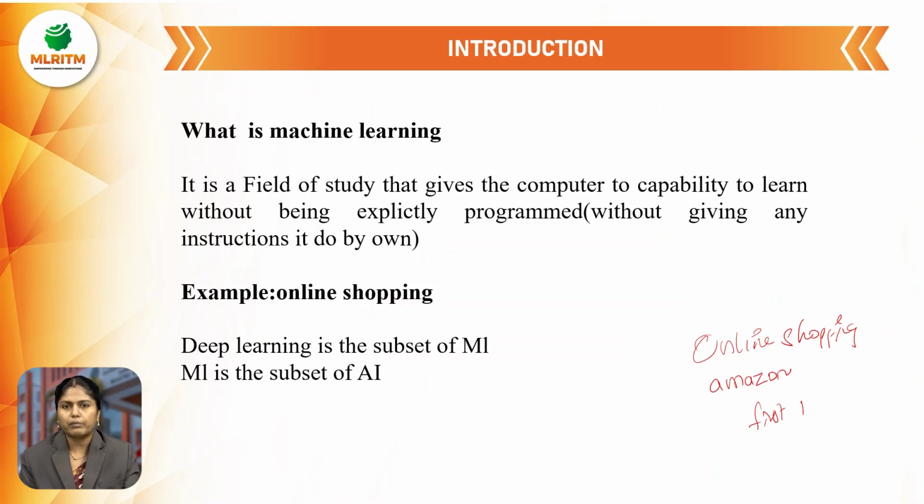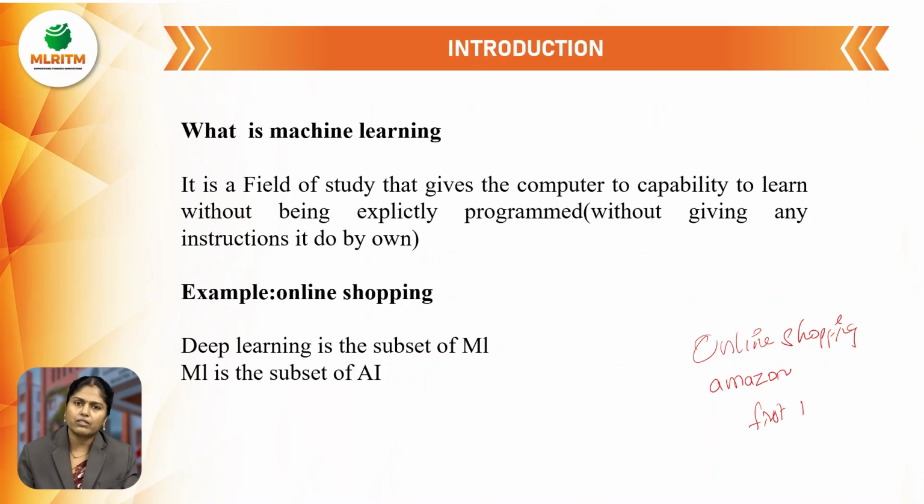Suppose you go to the Amazon website and search for a dress or something, entering some details about that product. The next day, when you open that website, what do you observe on the home page? Whatever product you searched the first time, the same details are shown there. That is the importance, the reason why we are using machine learning.